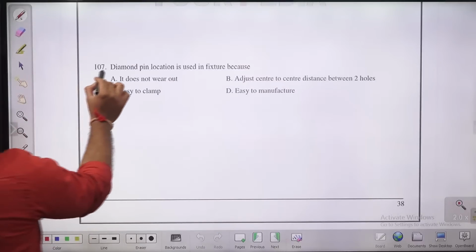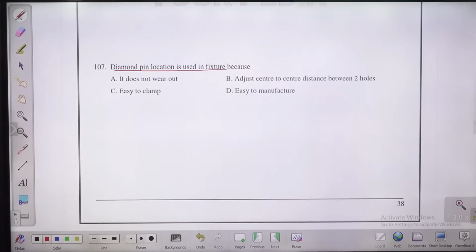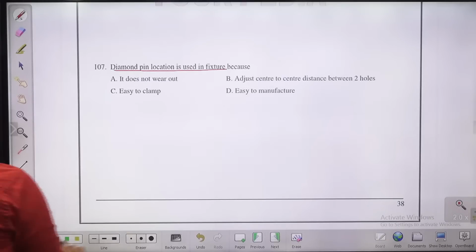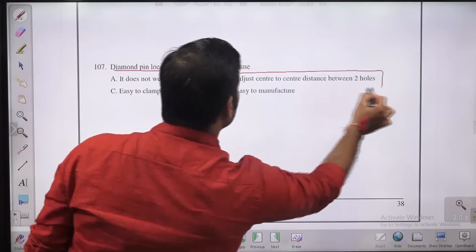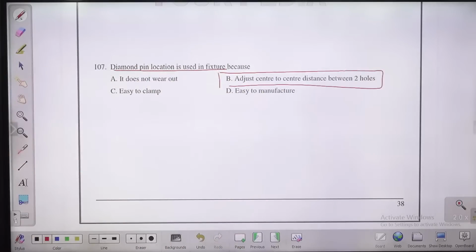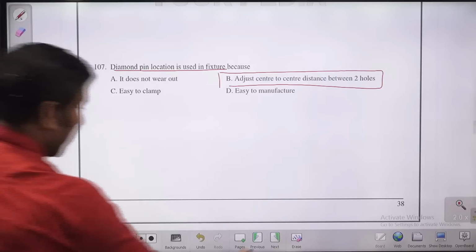Diamond pin locators are used in fixtures because. Why do we use diamond pin locators in fixtures? Because they adjust the center to center distance between two holes, guys. Diamond pin locators को हम क्यों यूज करते हैं fixtures में? Because they adjust the center to center distance between two holes. B is the answer. Let us move to next question.